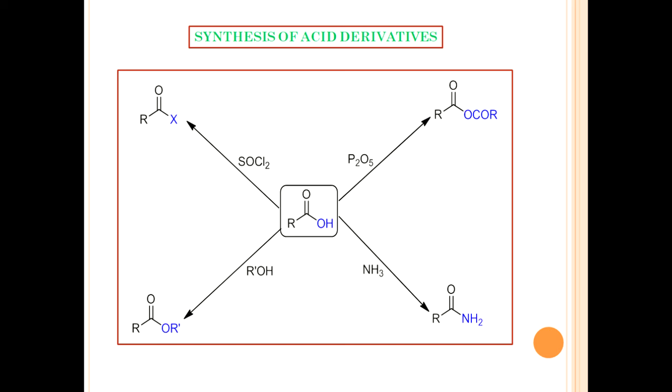When carboxylic acids react with thionyl chloride or phosphorus trichloride or phosphorus pentachloride, they give carboxylic acid chlorides, also known as acyl chlorides.